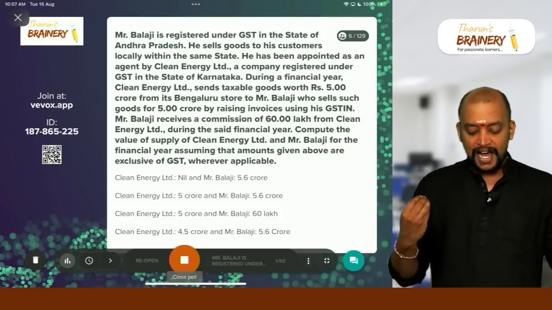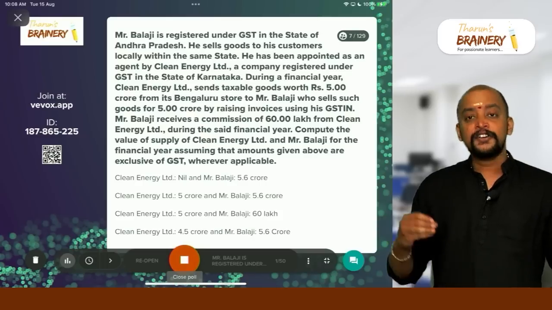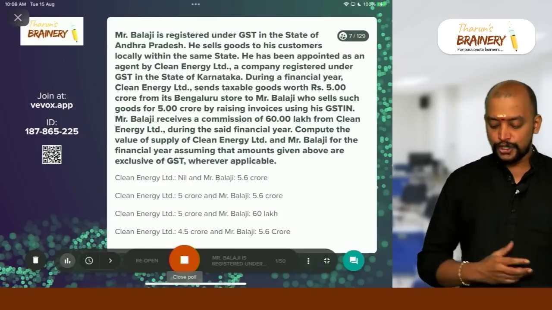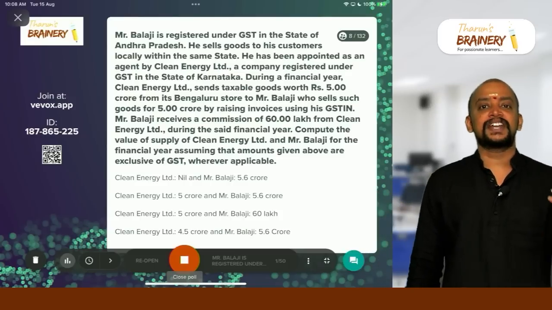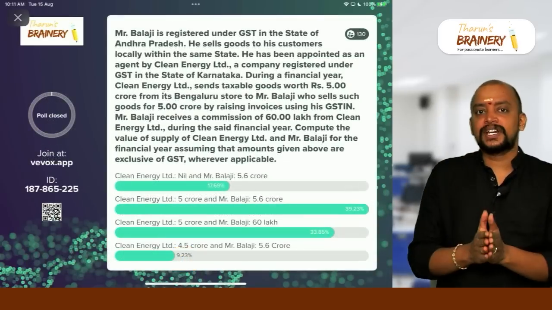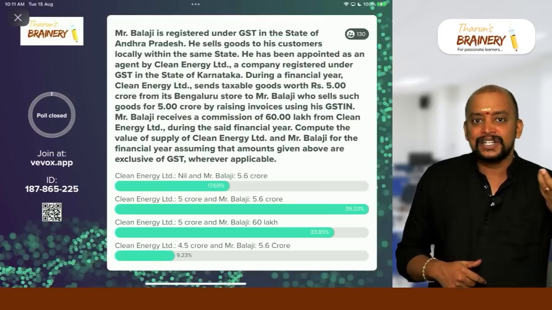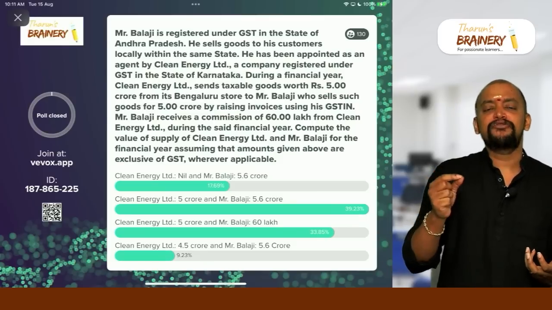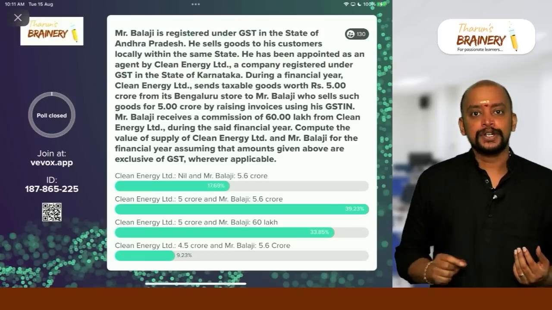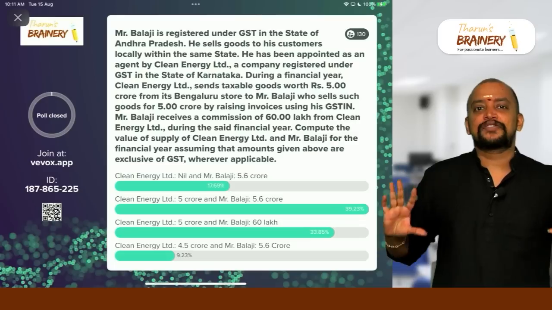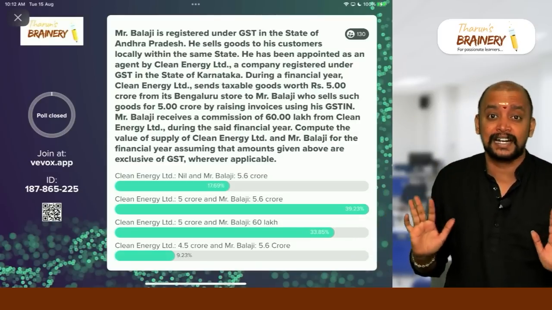Compute the value of supply of Clean Energy Limited and Mr. Balaji for the financial year, assuming that the amounts given above are exclusive of GST wherever applicable. In this question, the answer is, in case of Clean Energy Limited, 4.5 crores and Balaji 5.6 crores. Option D is the correct answer, and only 9% of the students answered it correctly.